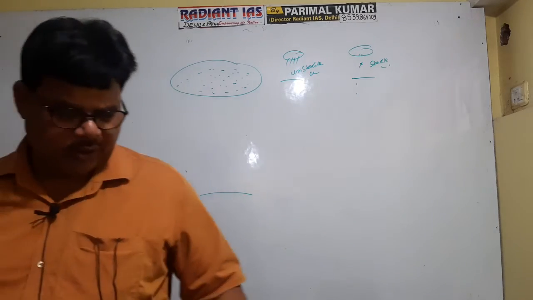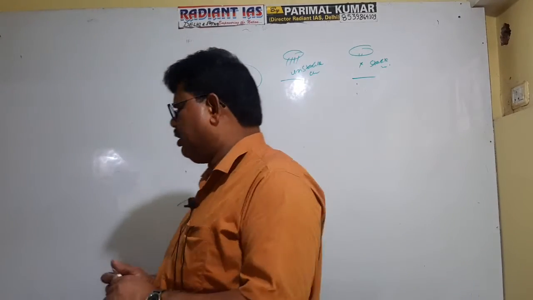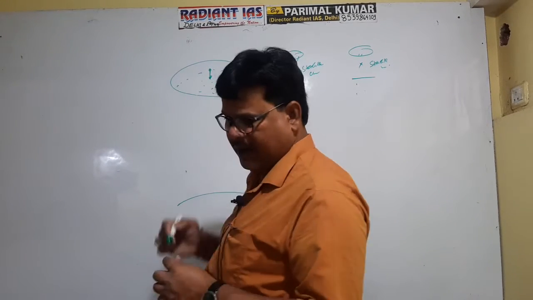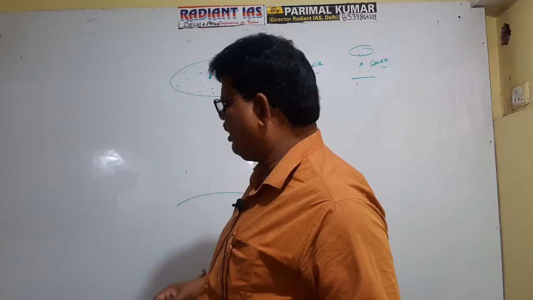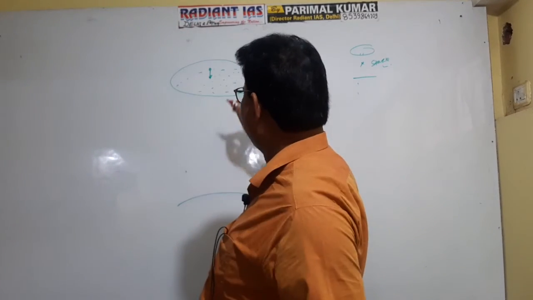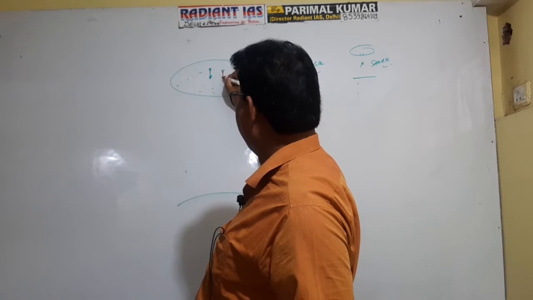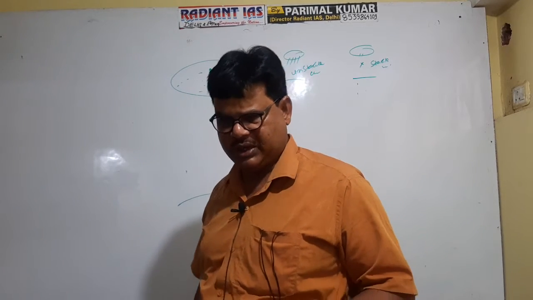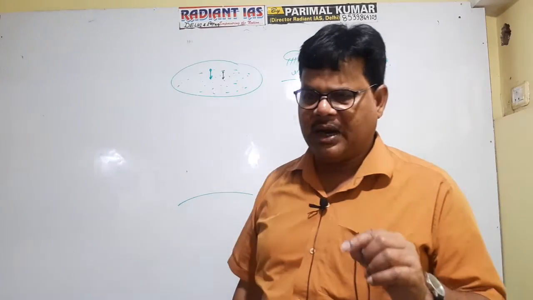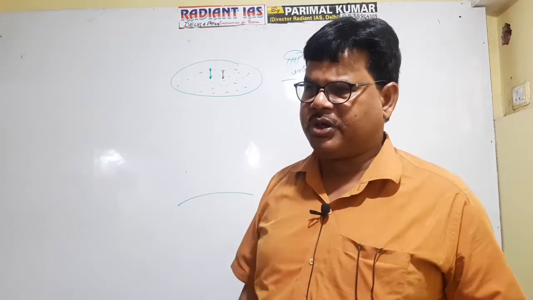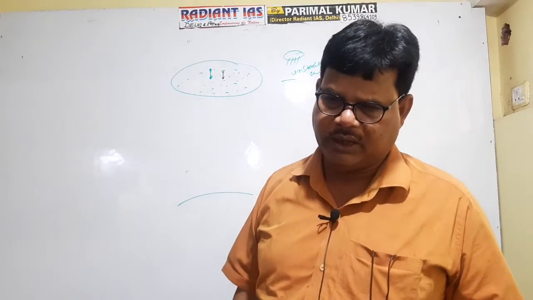So if this droplet tries to descend in a downward direction after condensation and cloud formation, then due to the force of buoyancy exerted by atmospheric air, these droplets are not allowed to fall on the Earth's surface, and hence precipitation cannot occur.